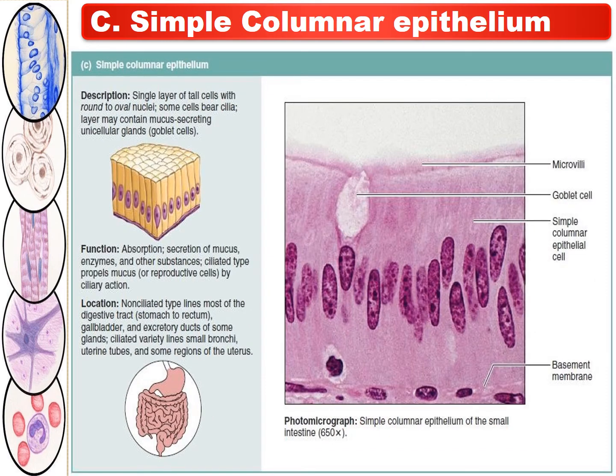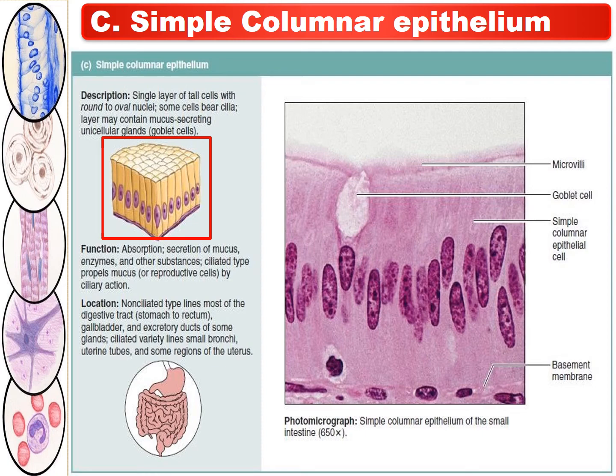Then the third type of epithelial tissue is the simple columnar epithelium. This simple columnar epithelium has a single layer of tall cells with round or oval nuclei. Some cells bear cilia, and it may contain mucus-secreting unicellular glands called goblet cells.